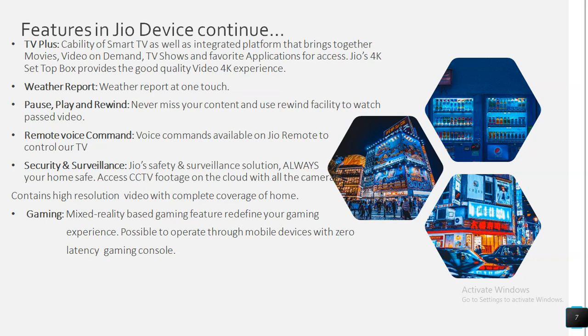Security and surveillance. Jio TV has the facility to cover your home with some security devices. You can enable Jio safety and surveillance solution, always from home, and safely access CCTV footage on the cloud with all the cameras or from your device. It contains high resolution video with complete coverage of your home. You can also set it up from your outdoor location, just like from the window or from your main gate.